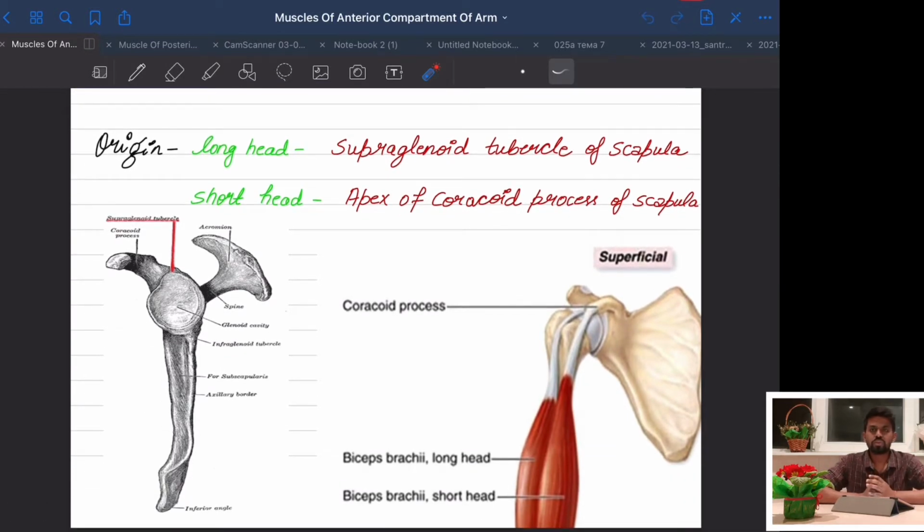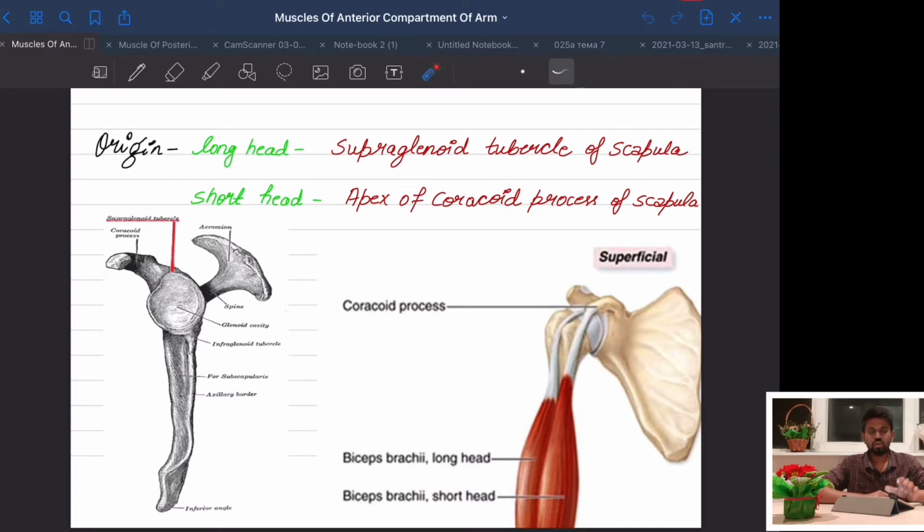Firstly, the origin of the long head. The long head has its origin at the supraglenoid tubercle of the scapula. Here it is, the supraglenoid tubercle of the scapula. It is supraglenoid, it is infraglenoid. So the supraglenoid tubercle is for the long head of the biceps brachii muscle.